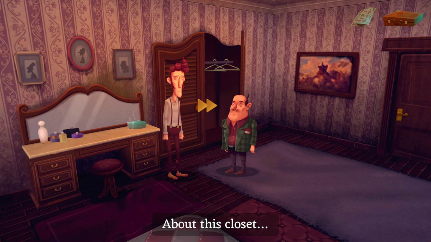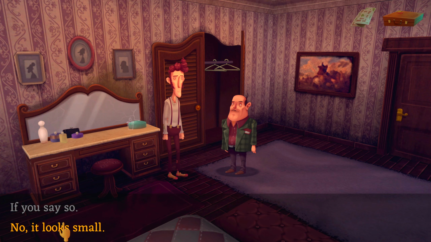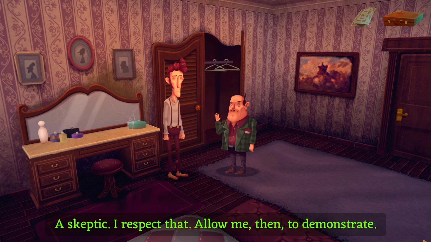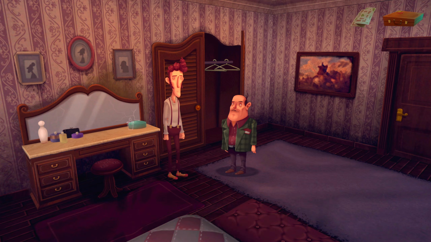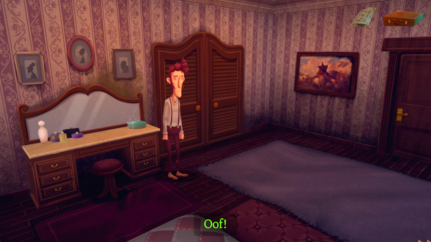Now I'm curious. About this closet. The largest you've ever seen, wouldn't you say? No, it looks small. I'm not so sure. I don't think I could fit much in there. A skeptic. I respect that. Allow me then to demonstrate. Just one side of this closet can house a full-bodied man such as myself, with space to spare. Oh. I'm pretty sure I could do a cartwheel in here. Oh.